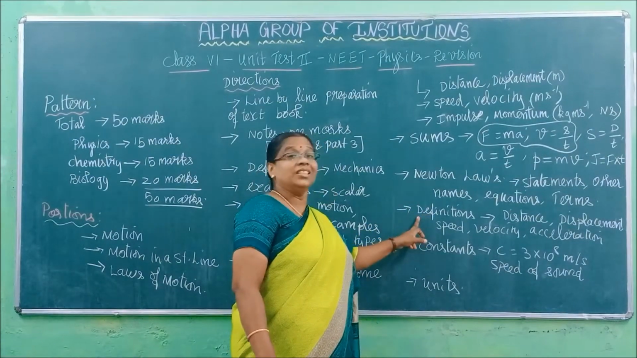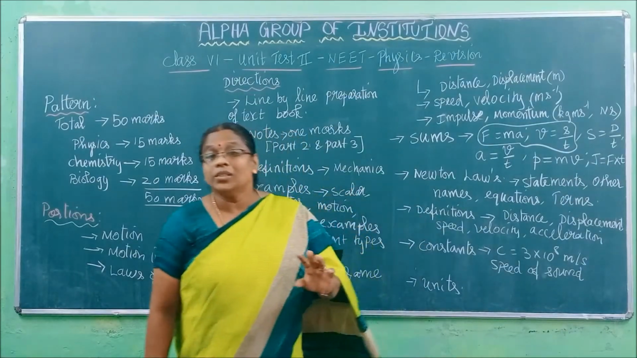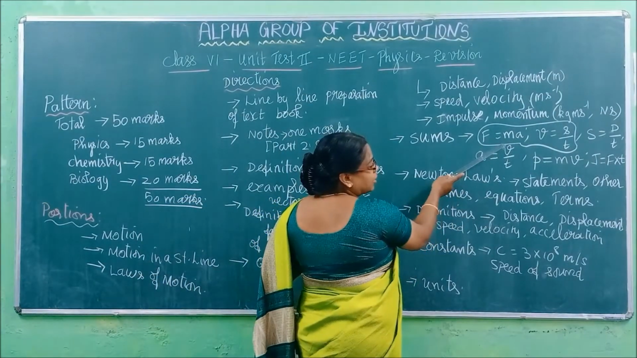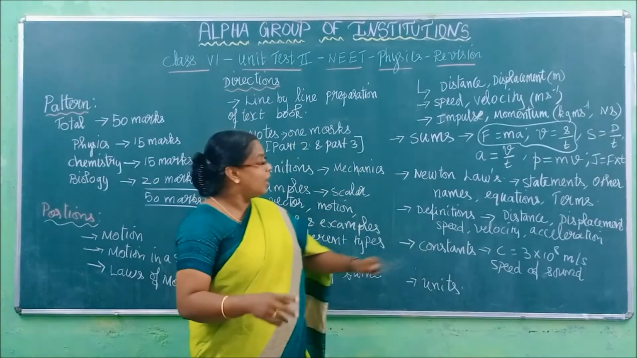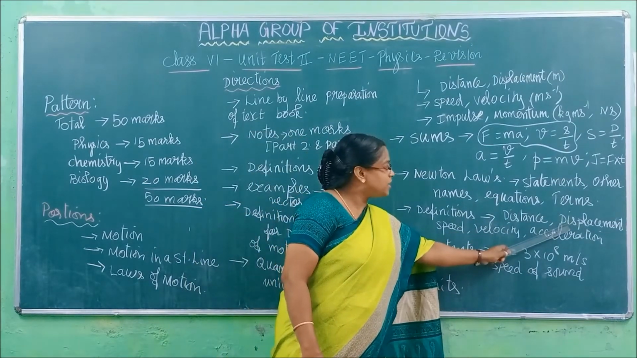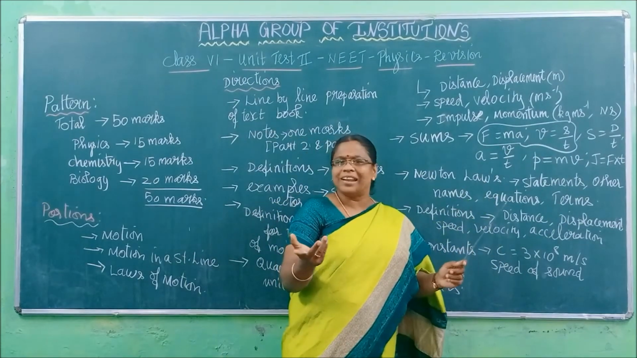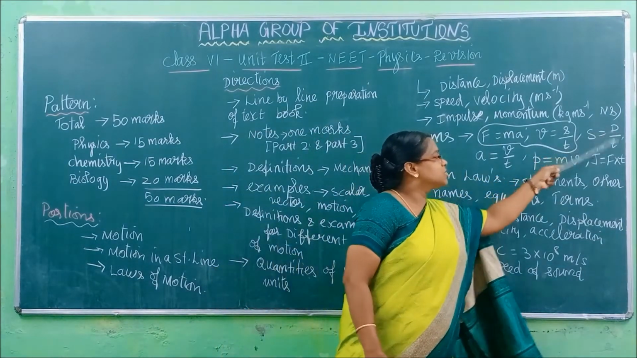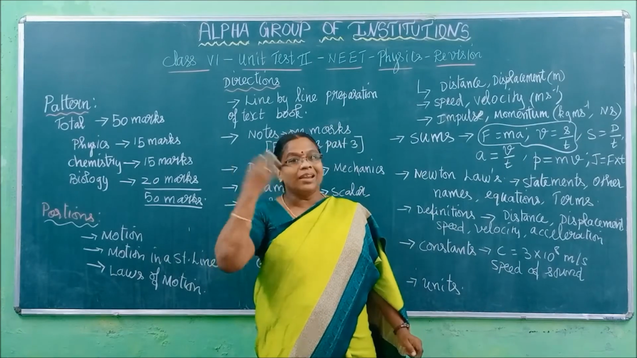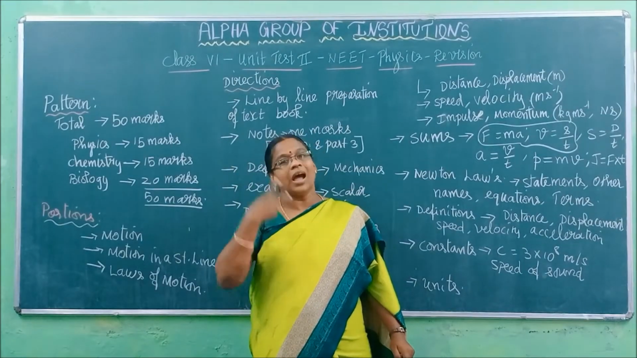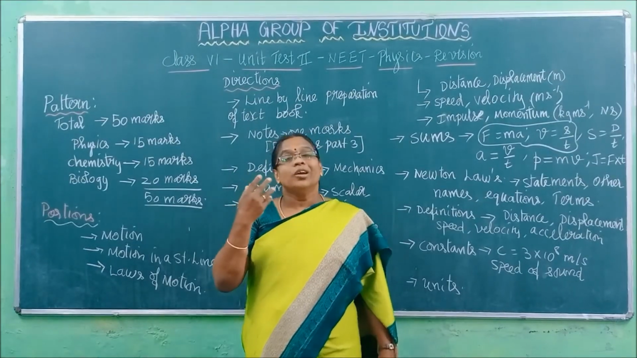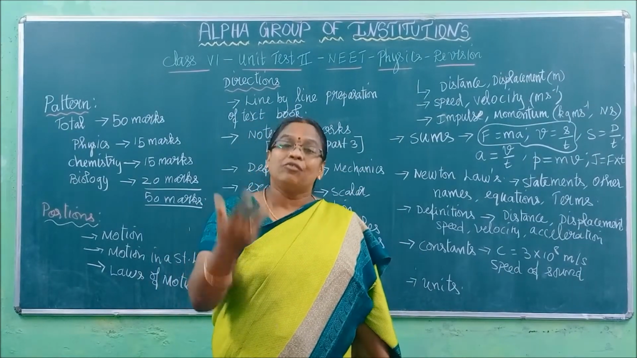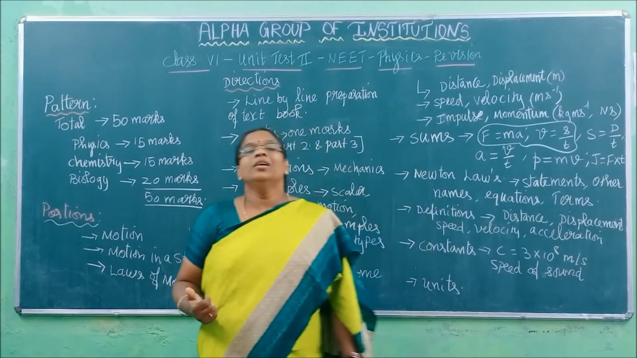When you are learning these definitions, learn with the formula and unit. Here, the formulas I have written here. So when you are learning displacement, what is the displacement formula? For displacement and all, we don't have any formula. For speed, speed is equal to distance by time. So by learning the definition, learn the formula and unit also. If you learn like that, with the formula you can go with your definition, and from the formula you can go with your unit.